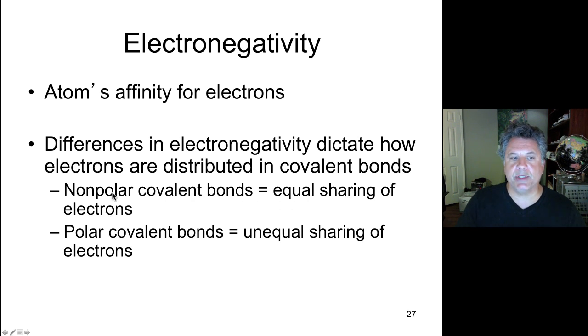Those electrons can be shared equally between the two participating atoms. But if there's a large difference in electronegativity of the two participating atoms, then you can end up with a polar covalent bond.